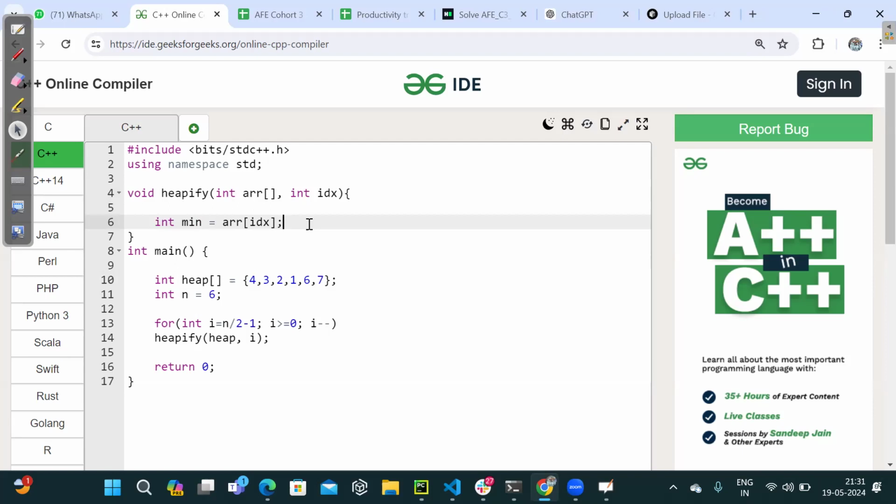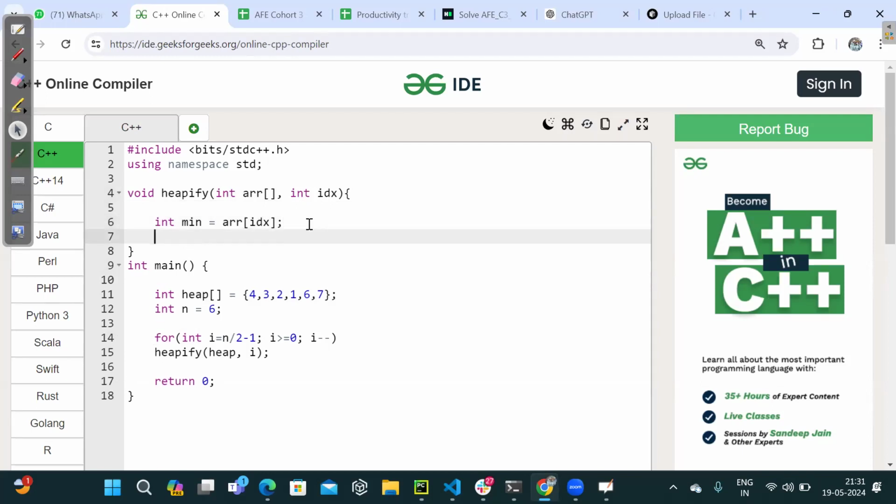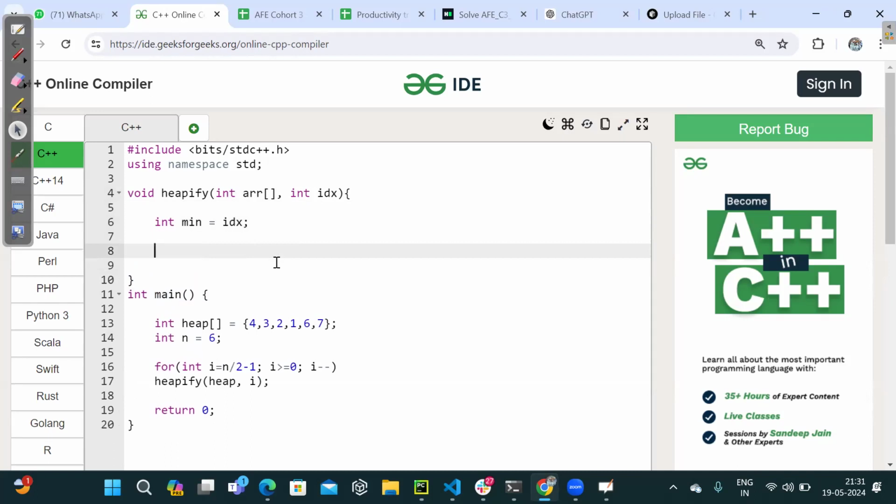Okay, so initially I would be assuming that at the current index, the minimum value among the given subtree is residing. Let me just say that the min resides at the current index. Then how should I proceed ahead? How will you proceed ahead? Let me know. Tell me.